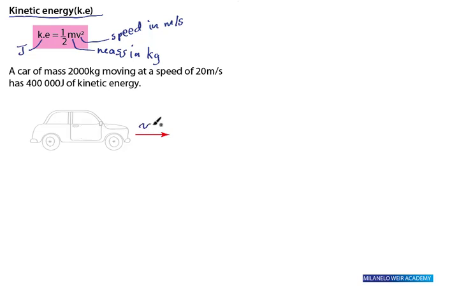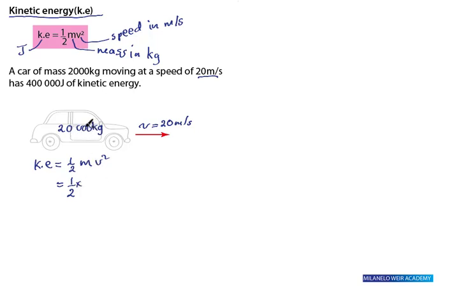It is moving at a particular speed. The speed is actually 20 meters per second. The mass is 20,000 kgs, right? Then Ke is equal to half mv squared. Half times m. What is m?